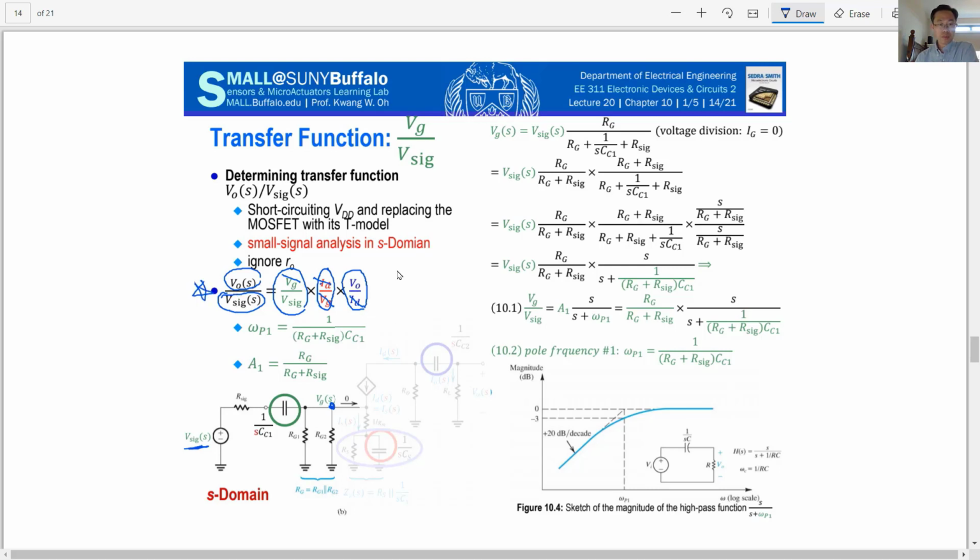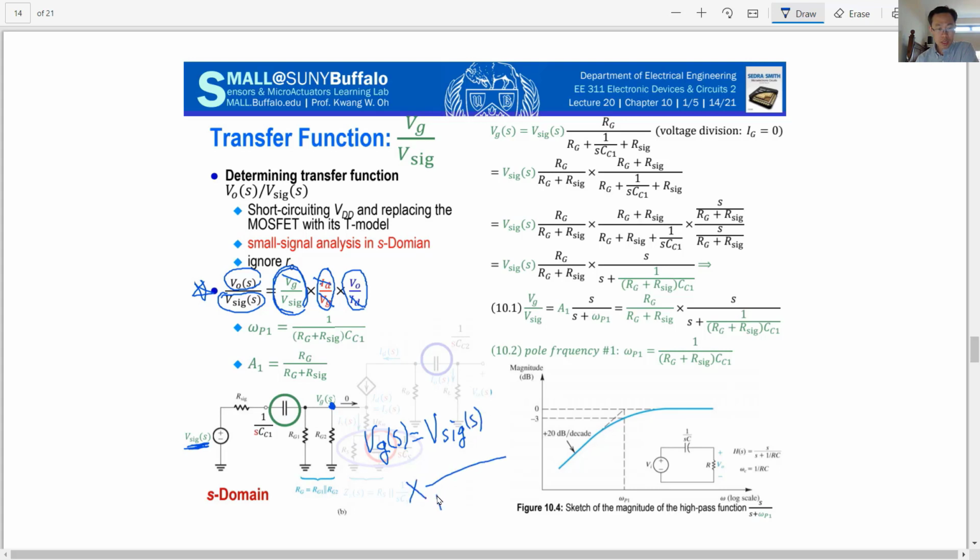Which is the transfer function. So first, focus on the green color area. We want to calculate the voltage at the gate if we have a voltage signal here. So convert into the S domain. For this case, how do you calculate the output voltage here? The voltage at the G point will be V signal S times the total impedance.